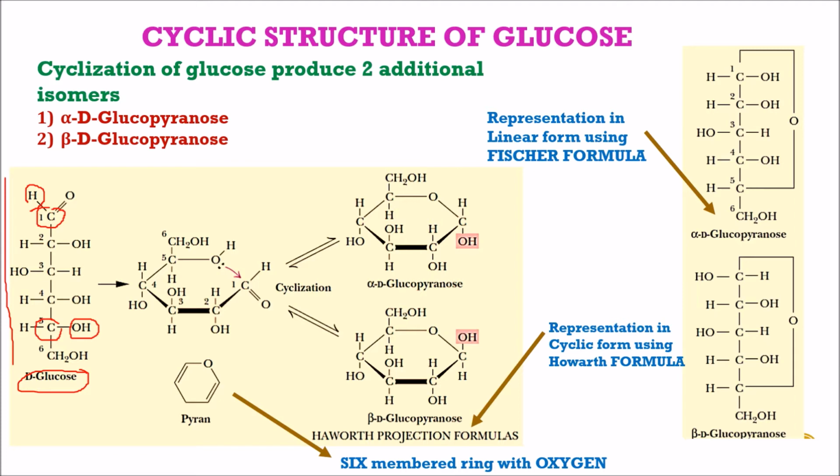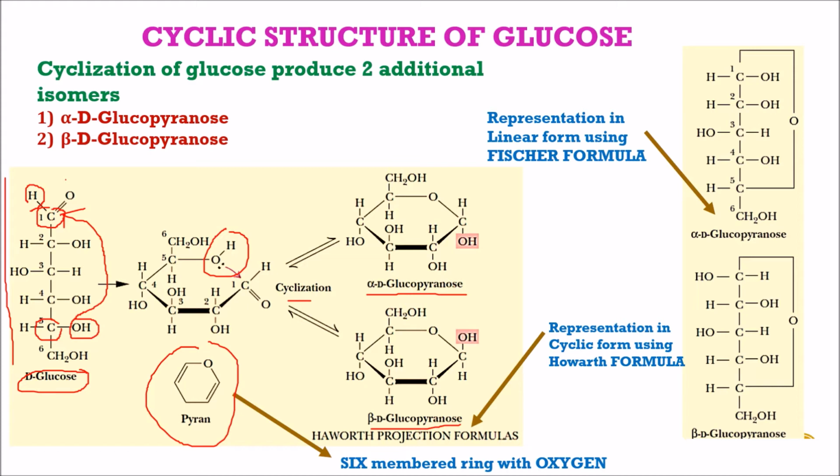So the lone pairs of oxygen will be attached to this carbon, which is shown here in the ring structure. The OH group which is present on the fifth carbon, that oxygen with its lone pairs is attacking the carbonyl carbon and getting cyclized by formation of a pyran ring structure, and this cyclized form is now known as a Haworth projection.